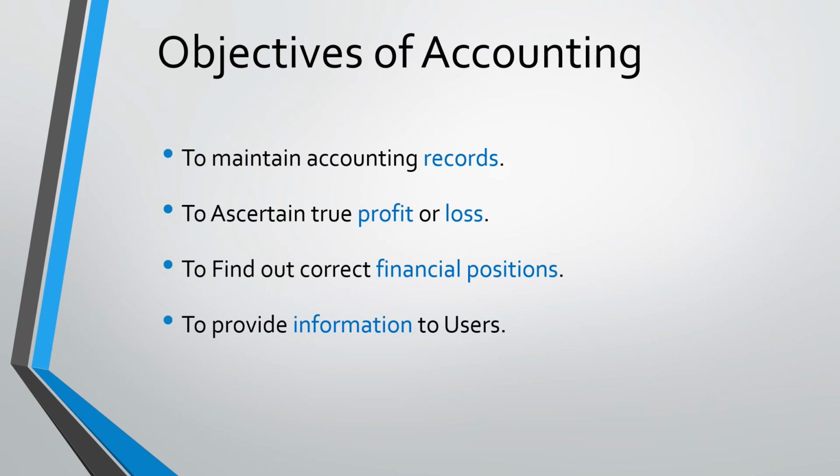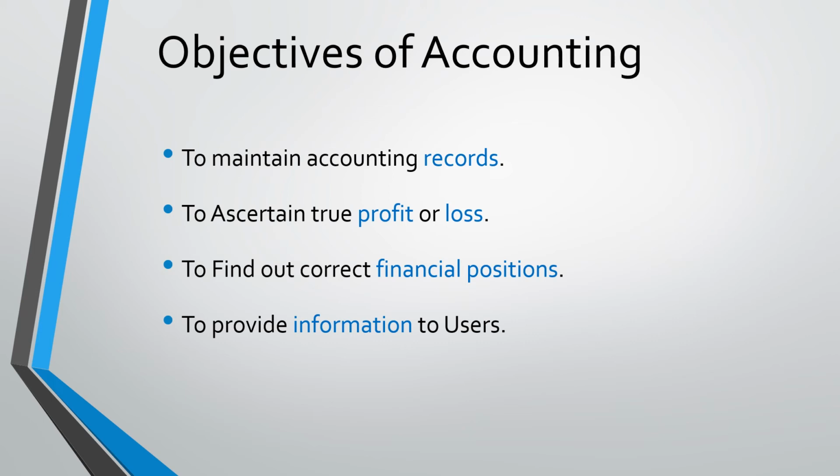While we have a proper accounting system, we should know the objectives of the accounting system. The first thing is, if we are maintaining a proper accounting system, we have proper accounting records. Following that, with proper accounting records, we can ascertain the true profit of the business, even loss.